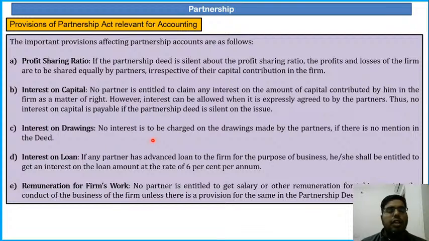Interest on drawings. No interest is to be charged on the drawings made by the partner if there is no mention in the partnership deed. So if there is a mention in the partnership deed, then you have to pay interest on drawings. If the partnership deed is silent on the issue, you do not need to pay any interest on drawings.